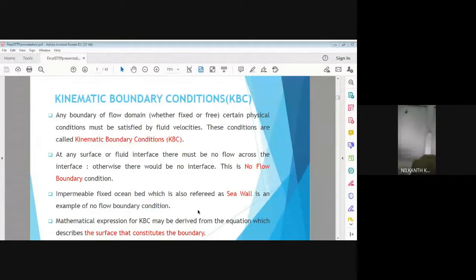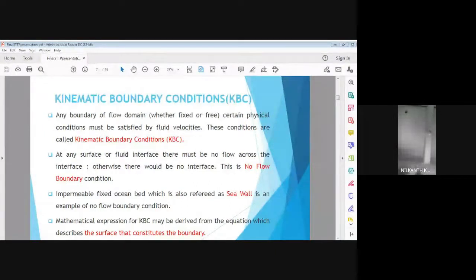Now, as in the solution of wave motion equation, we have talked about the boundary conditions. Friends, the application of boundary condition is a very critical part of understanding in wave mechanics. The first boundary condition is the kinematic boundary condition.